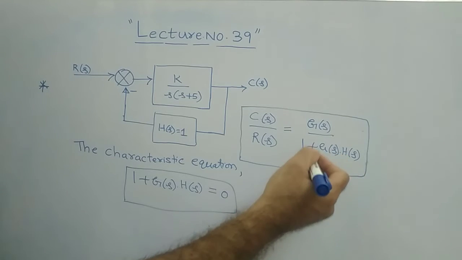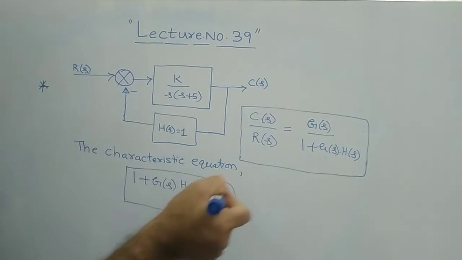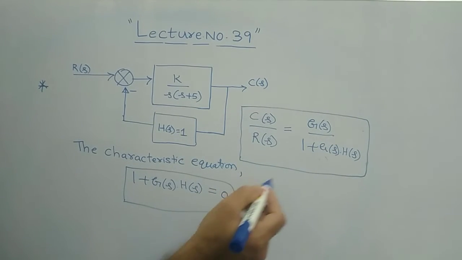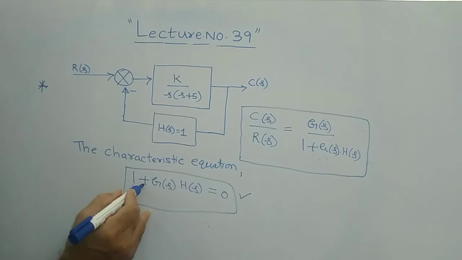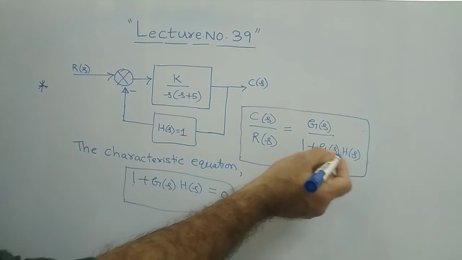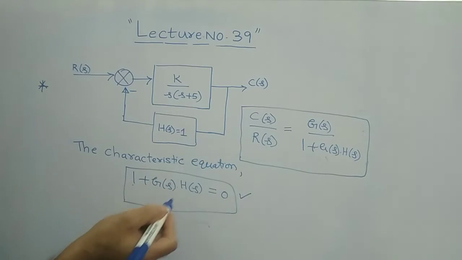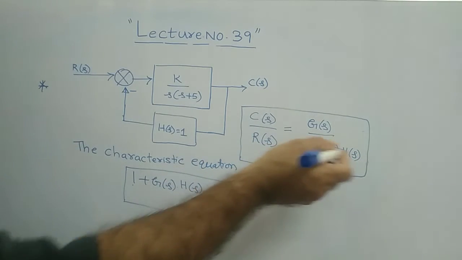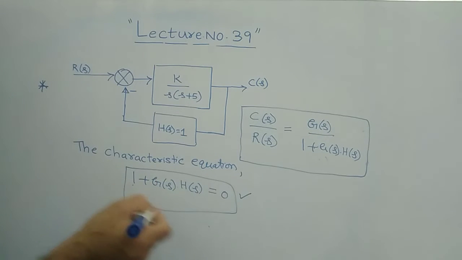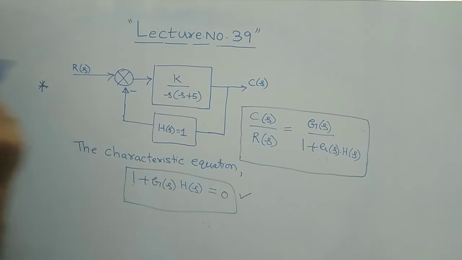If you equate the denominator part equal to 0, this is your denominator, 1 plus G of S into H of S. So you equate it to 0. That's what I have done here. If you equate this denominator part, then it is an equation. This is called the characteristic equation.